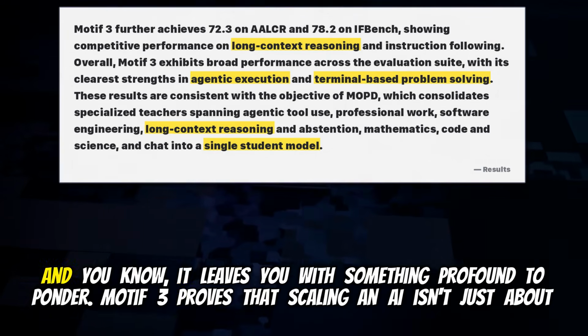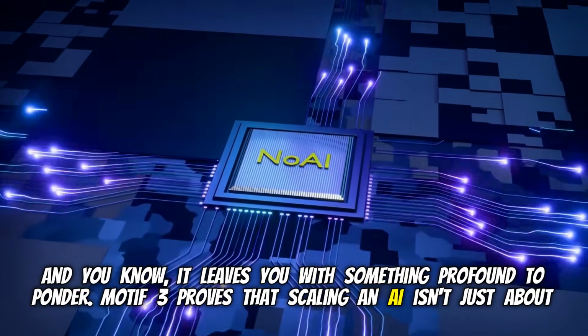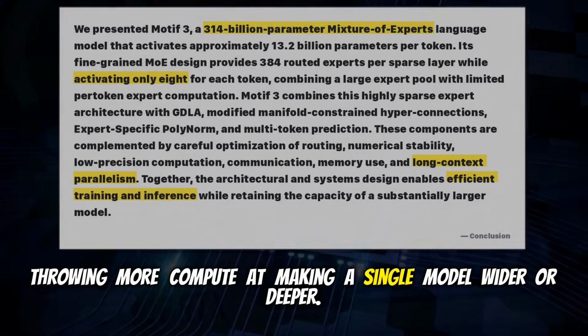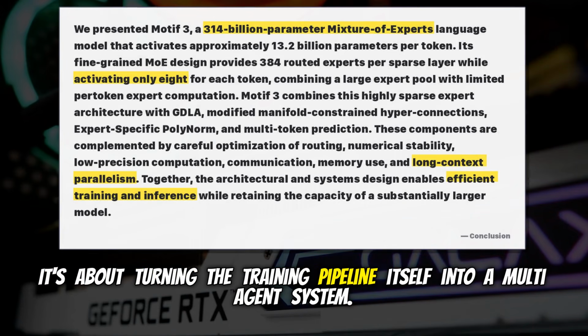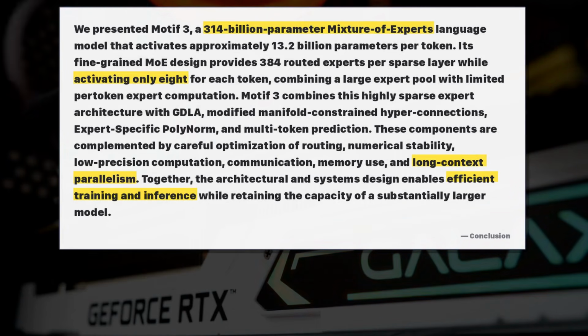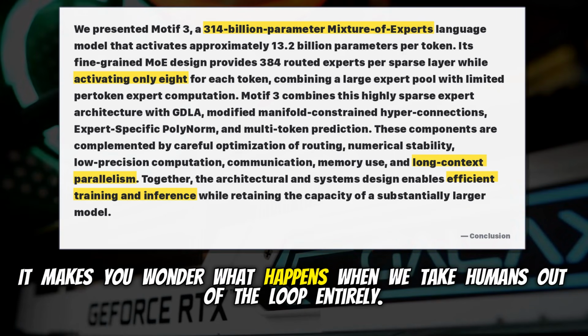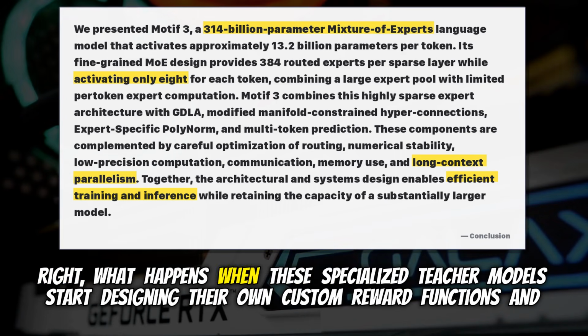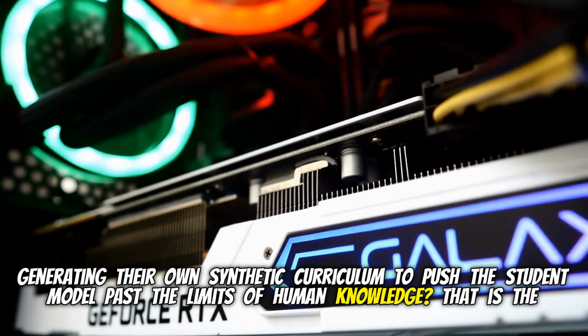It really does. And it leaves you with something profound to ponder. Motif 3 proves that scaling in AI isn't just about throwing more compute at making a single model wider or deeper. No, it's not. It's about turning the training pipeline itself into a multi-agent system. You have specialists explicitly teaching a generalist. It makes you wonder what happens when we take humans out of the loop entirely. That's a wild thought. Right. What happens when these specialized teacher models start designing their own custom reward functions and generating their own synthetic curriculum to push the student model past the limits of human knowledge? That is the frontier we are